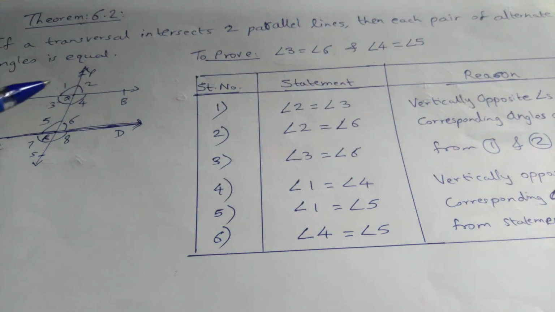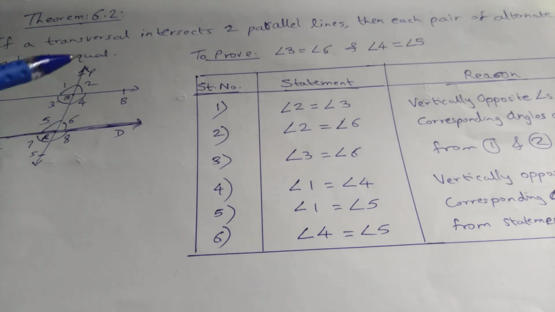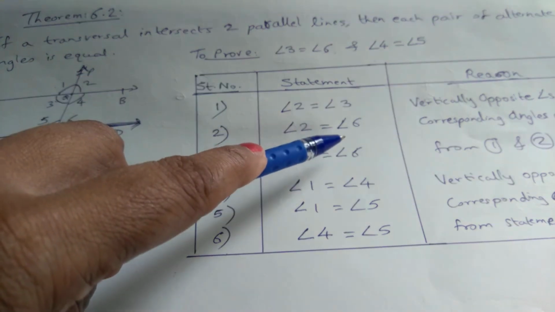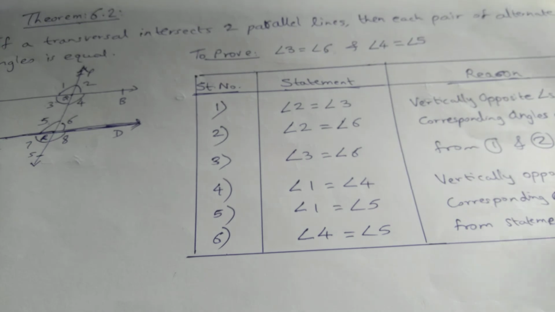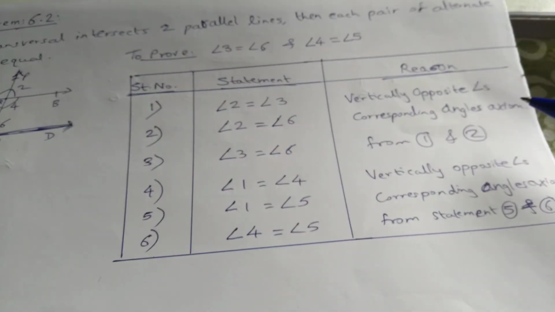Then angle 2 is equal to angle 6. Now, it is given that AB and CD are parallel lines. So as per the corresponding angles axiom, these corresponding angles 2 and 6 should be equal, correct? So angle 2 is equal to angle 6, and the reason is the corresponding angles axiom.